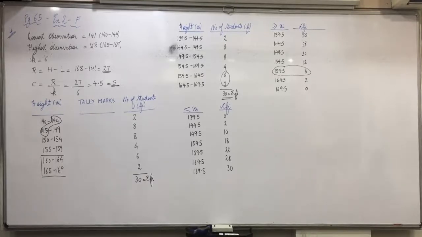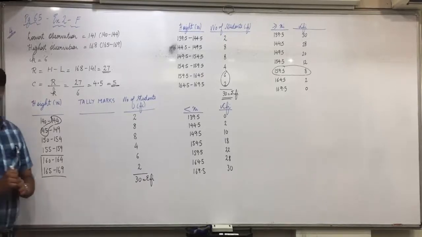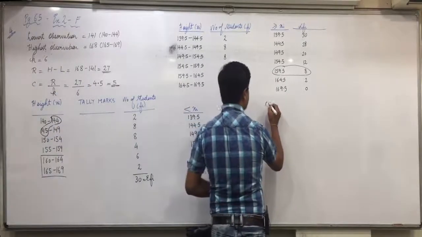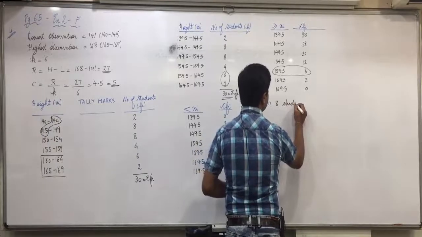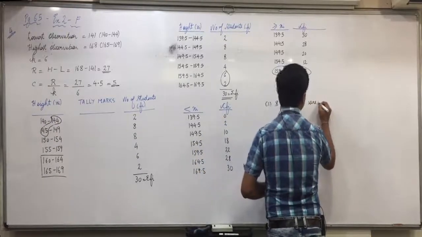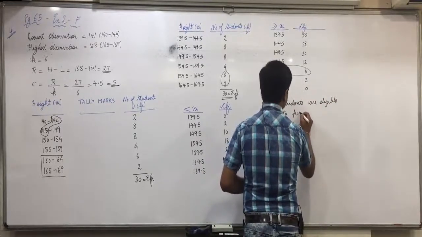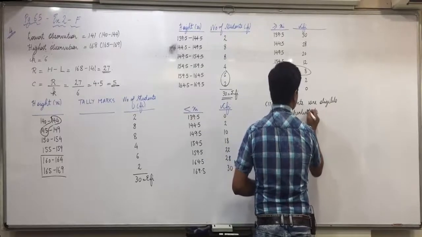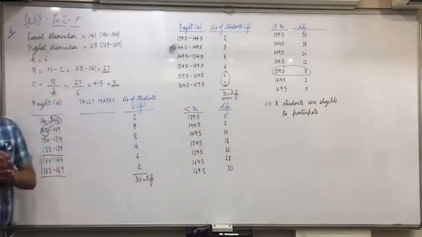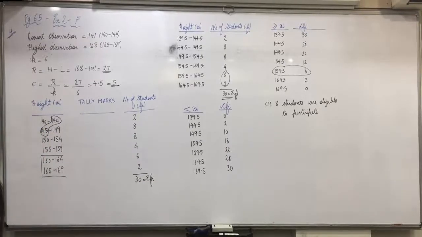First answer below that. Raise your hand who did not understand this 8. All are clear with this? Raise your hand. Second question: find the number of students having height from 153 to 163 centimeter. How will you find 153 to 163 centimeter? This is an important question. 153 to 163.